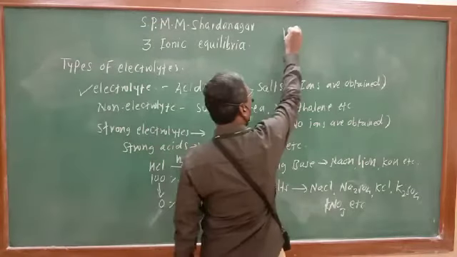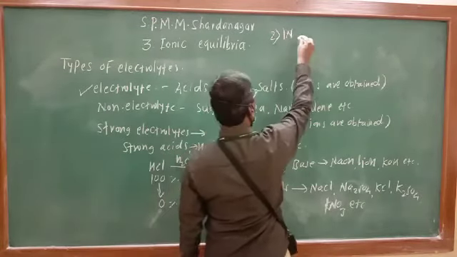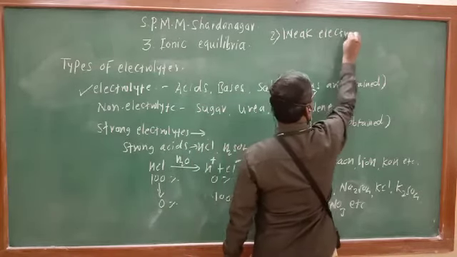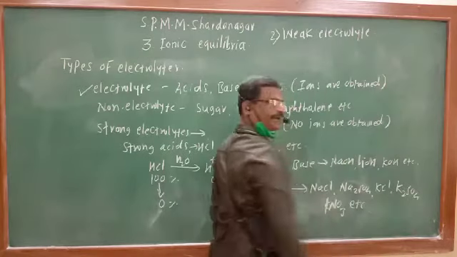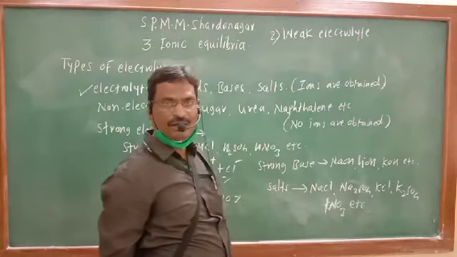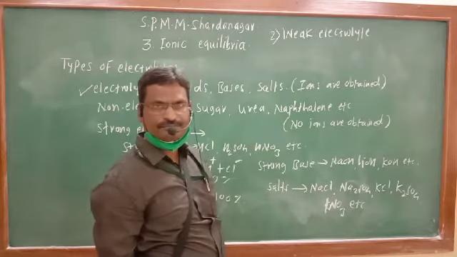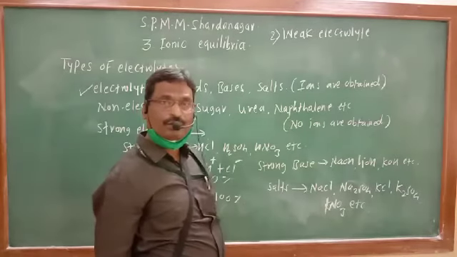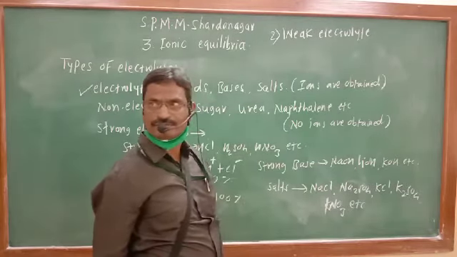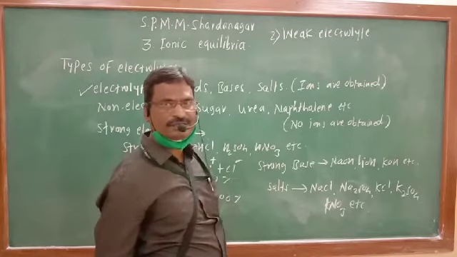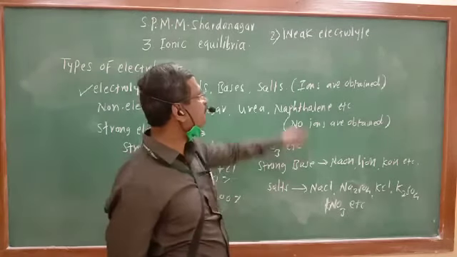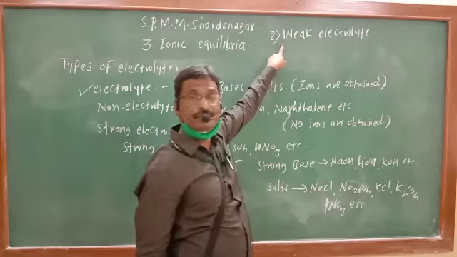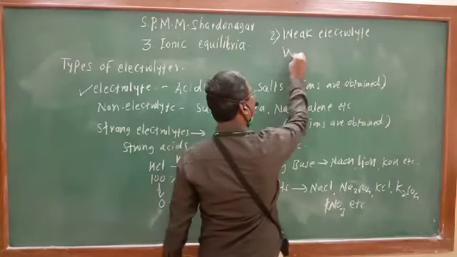So what is a weak electrolyte? The second type is the weak electrolyte. We have seen the example of acetic acid just now, which I explained in the introduction. Acetic acid is not undergoing complete dissociation. It undergoes incomplete dissociation, reversible dissociation, partial dissociation, and that is known as a weak electrolyte. It is a weak electrolyte, and that is known as a weak acid.